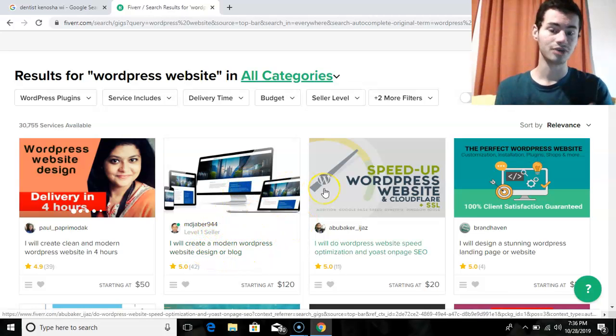So you could actually look through each of these different gigs inside of Fiverr.com. You could look through the different templates that they have. You could look through the past work that they've done. And if you feel like they could do a really good job, you could hire them. You could pay them a part of the sale that you made, and then you can get them to build out the website for you. You could then get that website back to the business owner. And then the freelancer on Fiverr gets paid, you get paid a part of the commission as well, and then the business owner gets a website that, of course, helps them make more sales. So it's really a win-win in the long term.